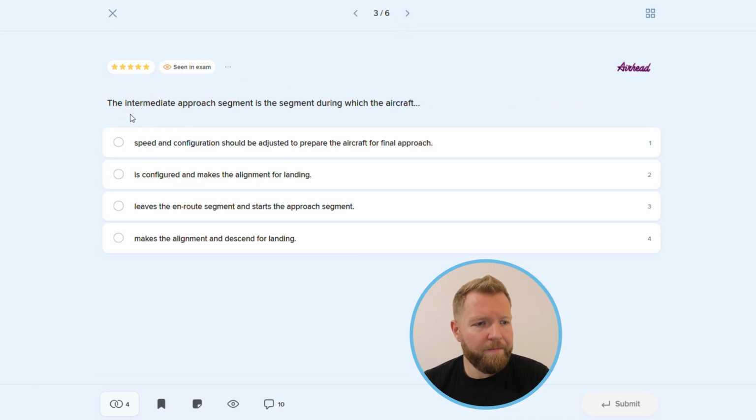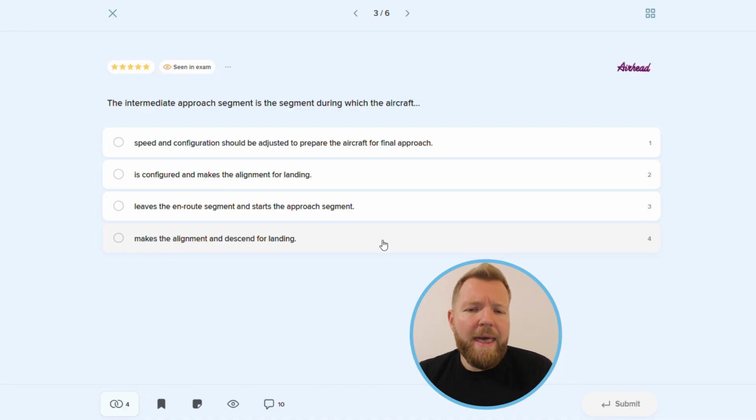Question number 3. The intermediate approach segment is the segment during which the aircraft speed and configuration should be adjusted to prepare the aircraft for final approach, is configured and makes the alignment for landing, leaves the en route segment and starts the approach segment, makes the alignment and descent for landing.